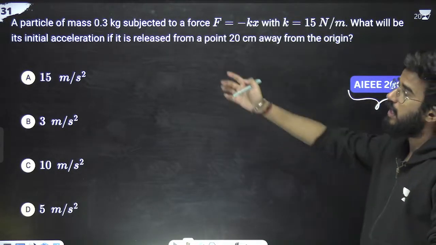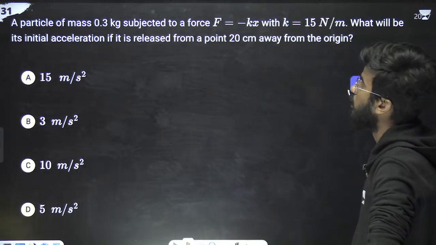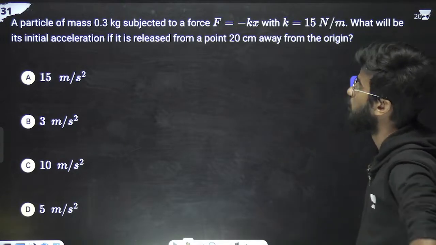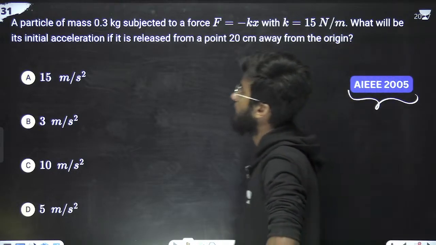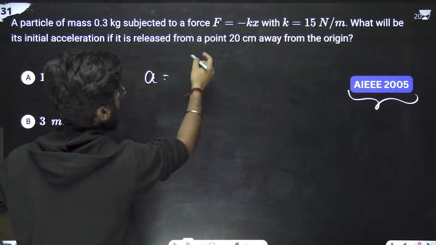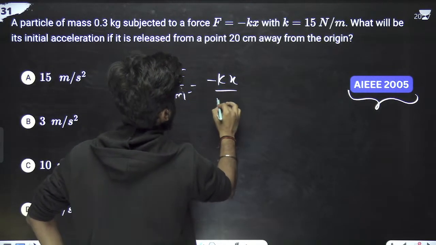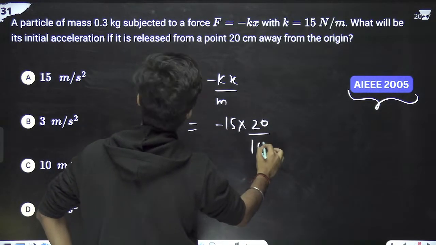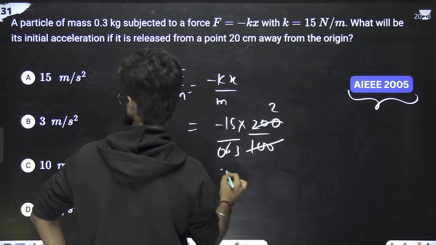What the question is saying: a particle of mass 0.3 kg is subjected to a force of this, where k is equal to this. What will be the initial acceleration if it is released from a point 20 centimeter away from the origin? So we have to calculate the initial acceleration. A is what? Force upon mass. Force is what? Minus kx upon mass. What is k? K is 15 into x is what? 20 centimeter means 20 by 100 into mass is what? 0.3. 0.3 is got here. 2 means 15 2s are 30 meters per second.